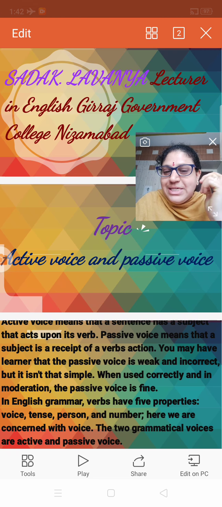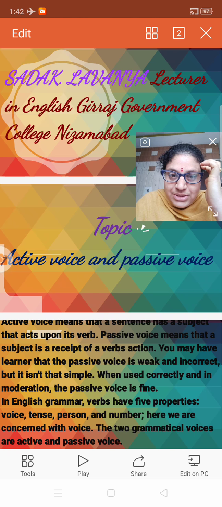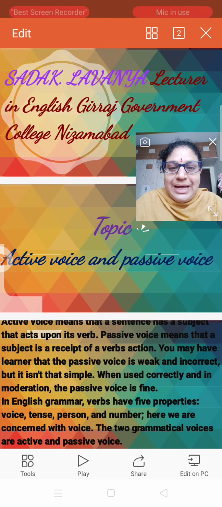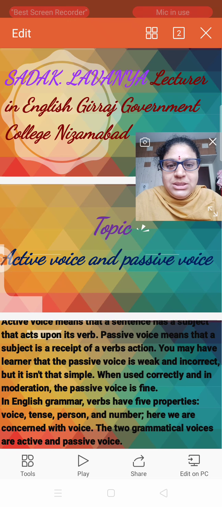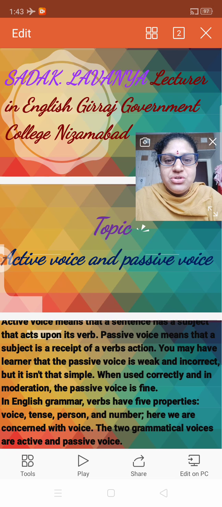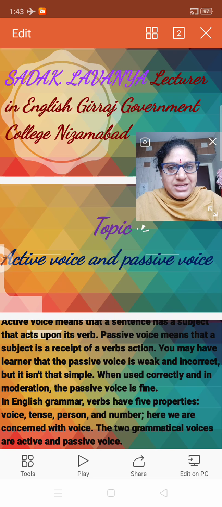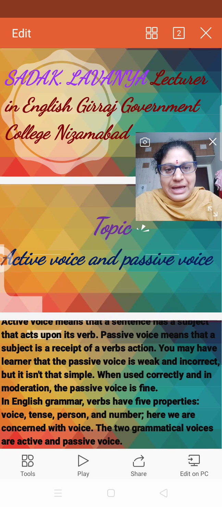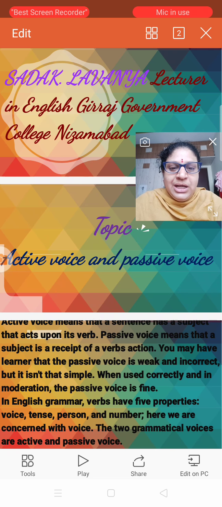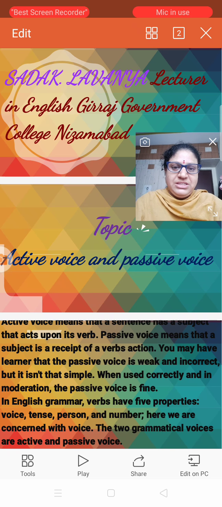So today's topic is the active voice and the passive voice. What are the active and the passive? Active is changed into passive. How do they change, active to passive and passive to active? Sometimes in the examinations they will ask you to change passive into active, and regularly in the examination the active will be changed into the passive, right?